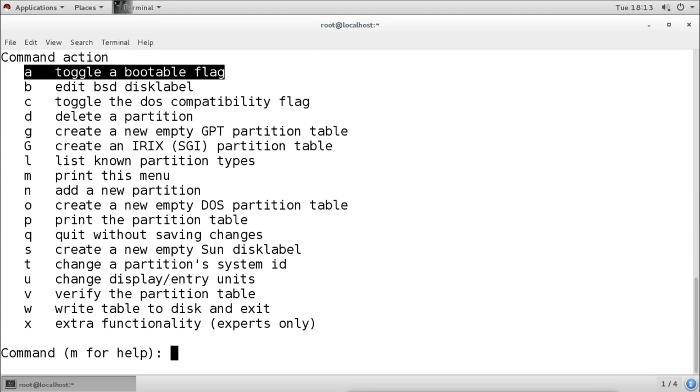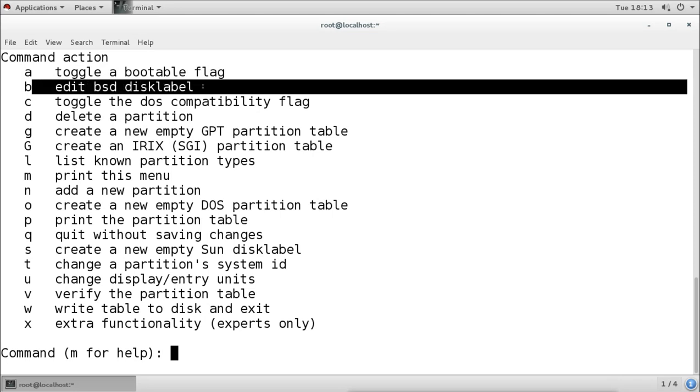Then B is to edit the BSD disk label. Now BSD is another type of Unix which is not this Linux. So this option is not useful for us right now. It is for some BSD Unix or BSD Linux. So for changing that disk label for BSD Linux or Unix, this is not for this Linux right now.